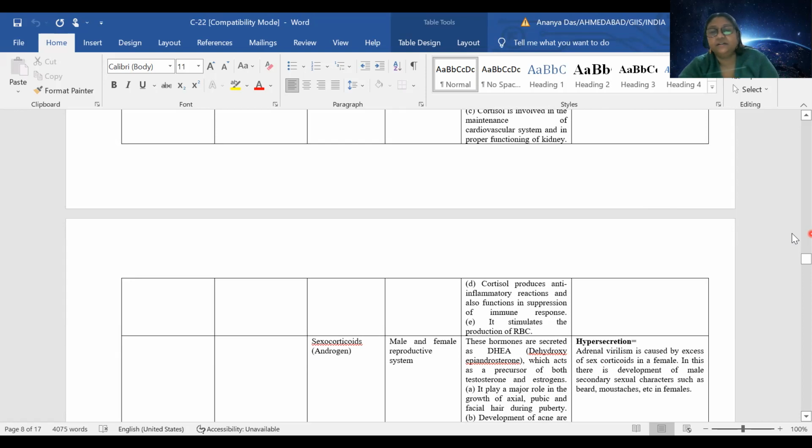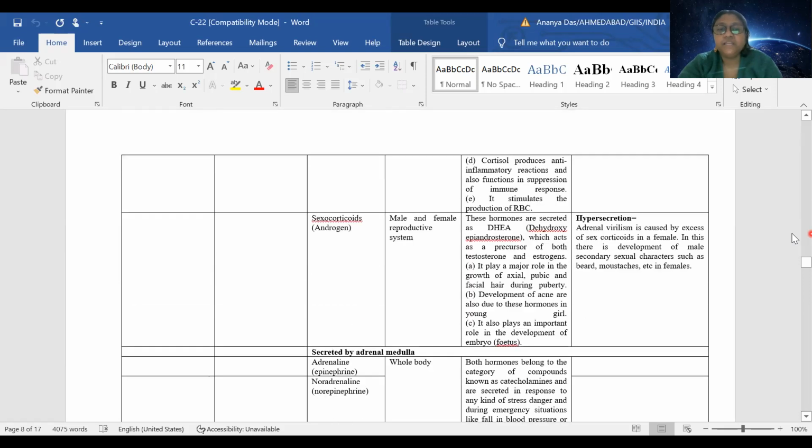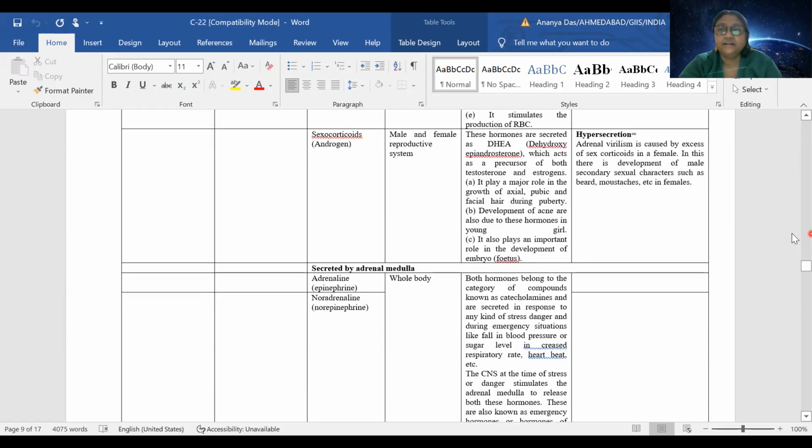Apart from that, cortisol produces an anti-inflammatory response. That means if there is too much inflammation, allergy or pain, this will subside the pain, and it stimulates the production of RBC. Not only mineralocorticoids and glucocorticoids, the cortex also has sex corticoids or androgens.